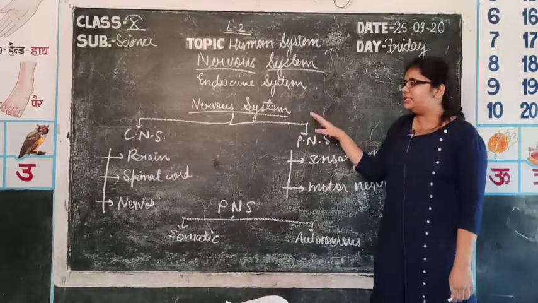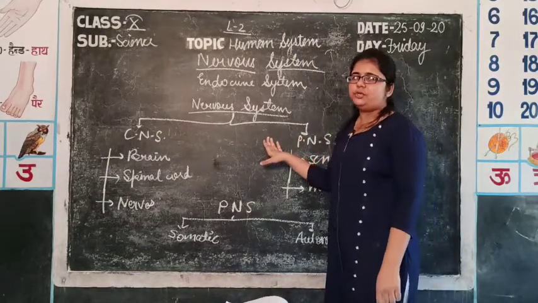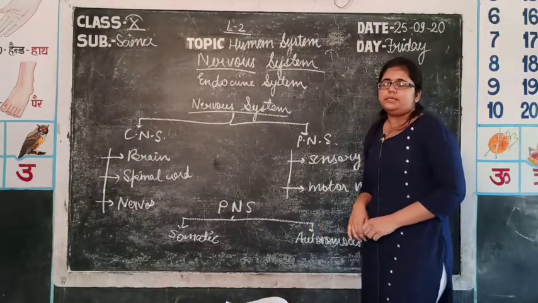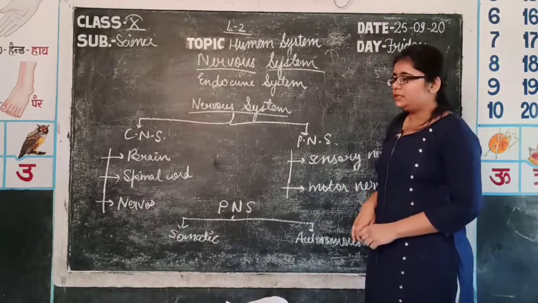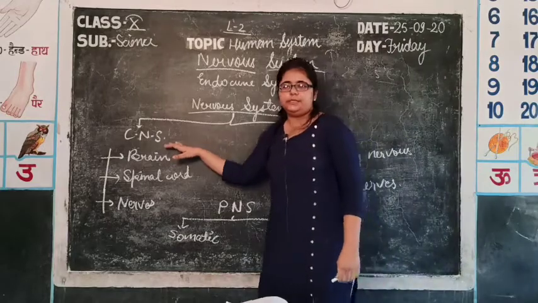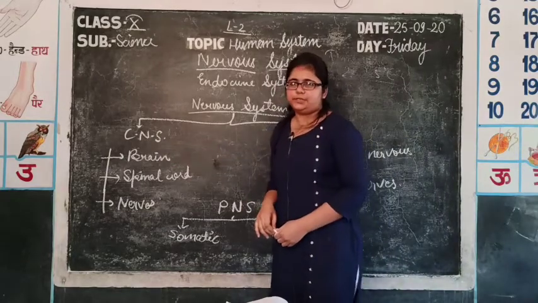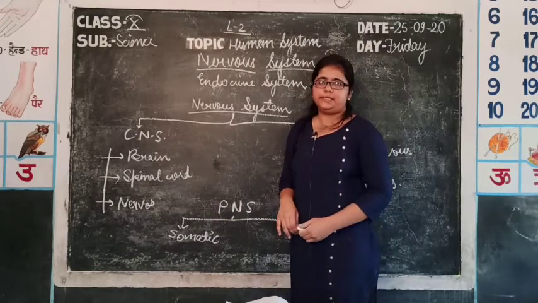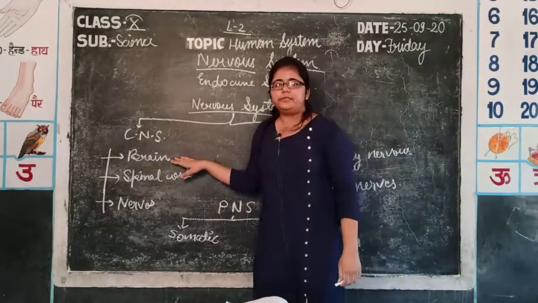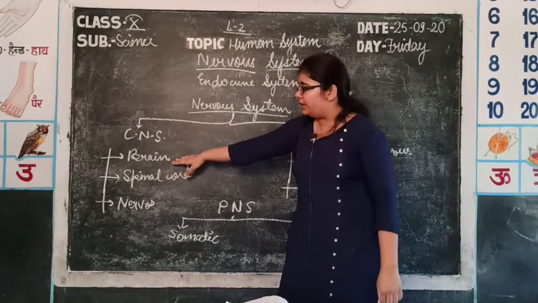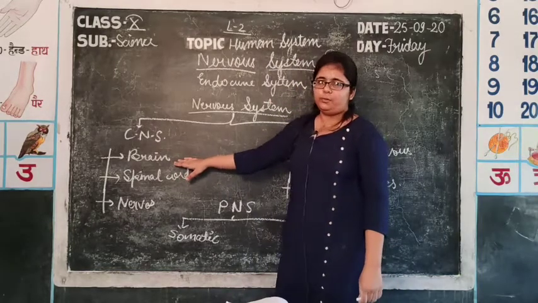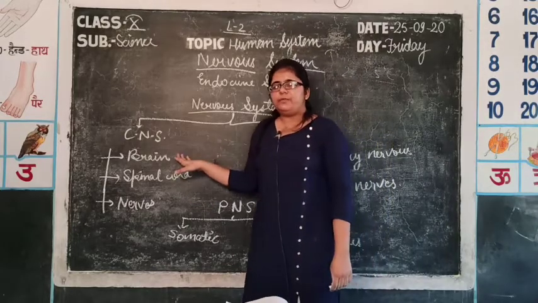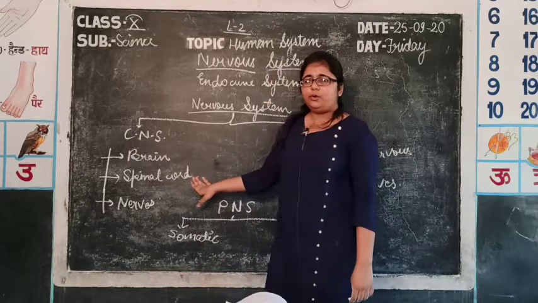So, today we will discuss the nervous system and its classification. First of all, the whole nervous system is divided into two major parts. The first part is the CNS, the central nervous system, in which the central processing of information takes place: the brain, which is the main organ for processing and controlling the whole body, and the spinal cord, from which the nerves pass out and spread to the whole body.